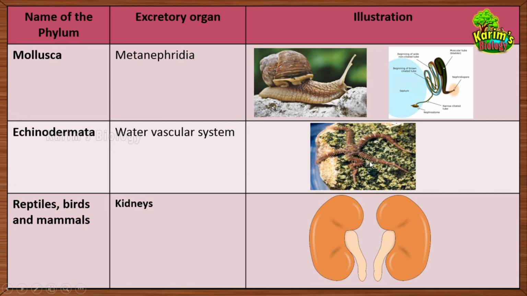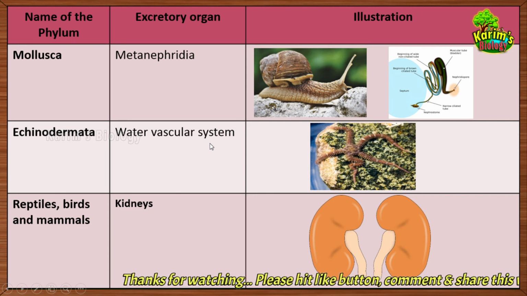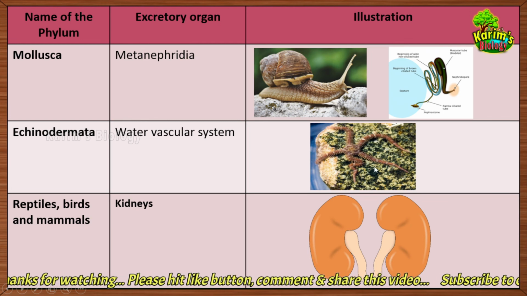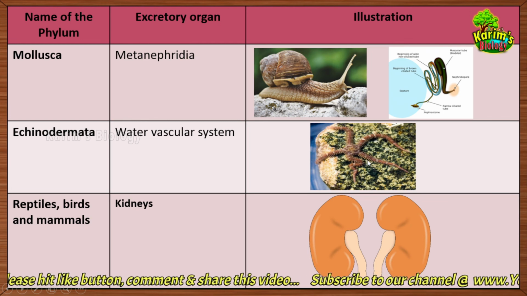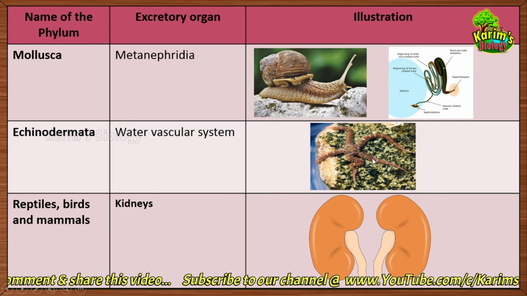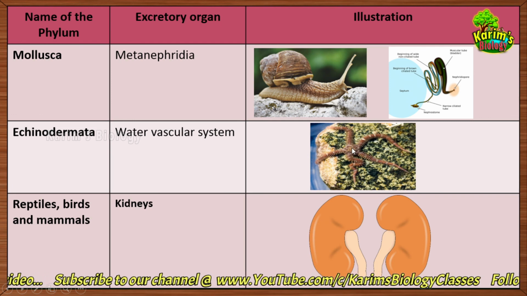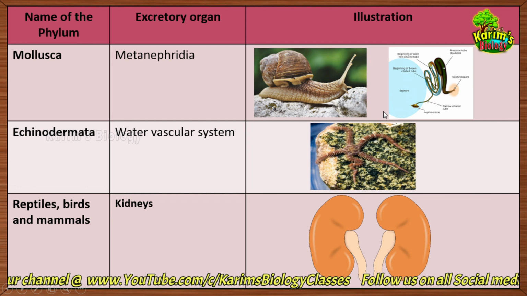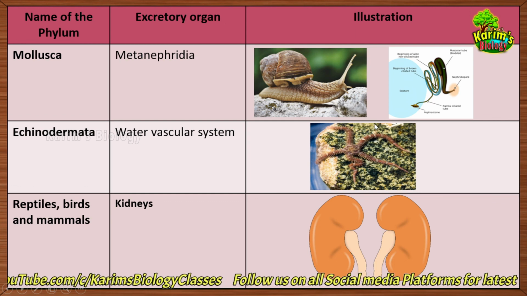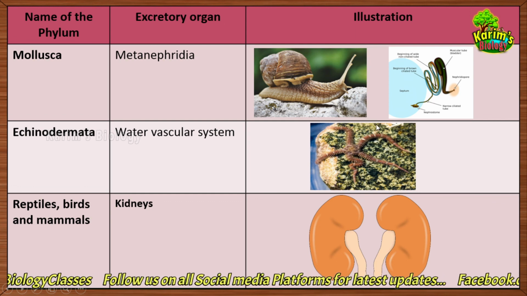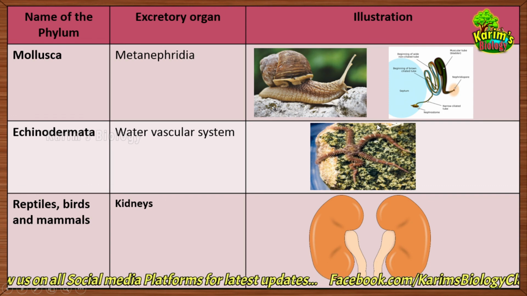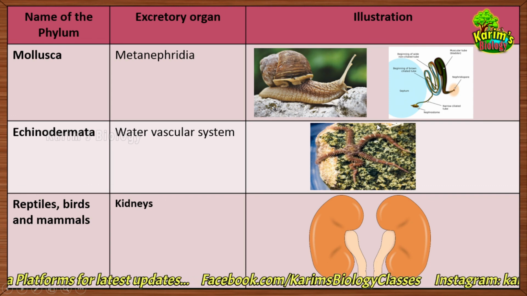The most popular echinoderm, as you already know, is the starfish. How does excretion occur in echinoderms? In echinoderms, there is a water vascular system similar to that of Porifera. We found this same system in Porifera, but there is a difference. In Porifera, no tissues are found, whereas in Echinodermata some tissues are found, and there are small tube-like structures through which water enters the animal and comes out. When the water enters and comes out, it brings out all the waste present in the body. This is how the water vascular system helps Echinodermata remove waste material.